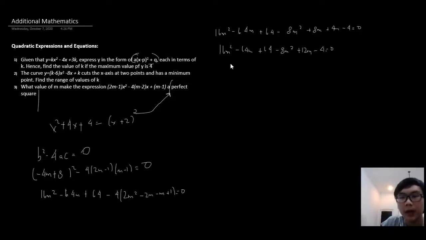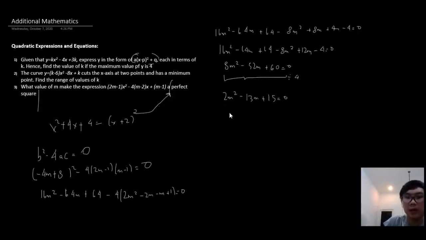So right now what we have is 8m squared minus 52m plus 60 is equal to 0. And if you realize, everything has a common factor of 4, so we can divide by 4. So we have 2m squared minus 13m plus 15 is equal to 0.